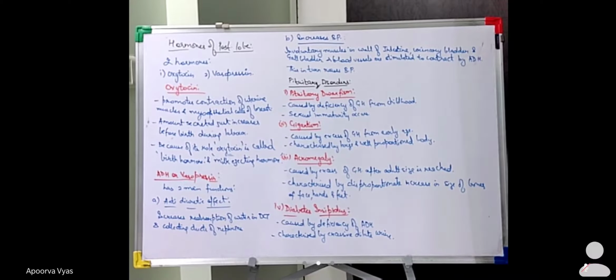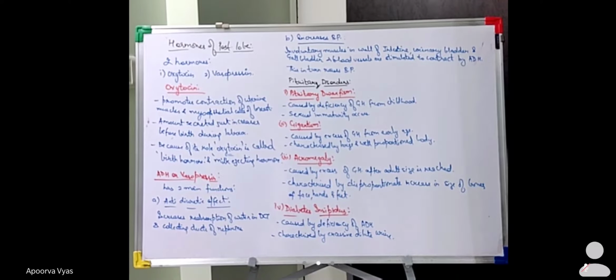Next hormone is the ADH or vasopressin. It has two main effects. First, the anti-diuretic effect, and it also increases the reabsorption. What is the meaning of anti-diuretic effect? It means it increases the reabsorption of water in the DCT and collecting ducts of nephrons.